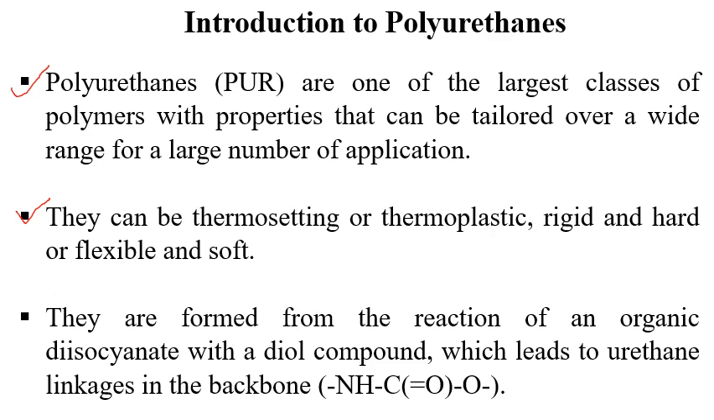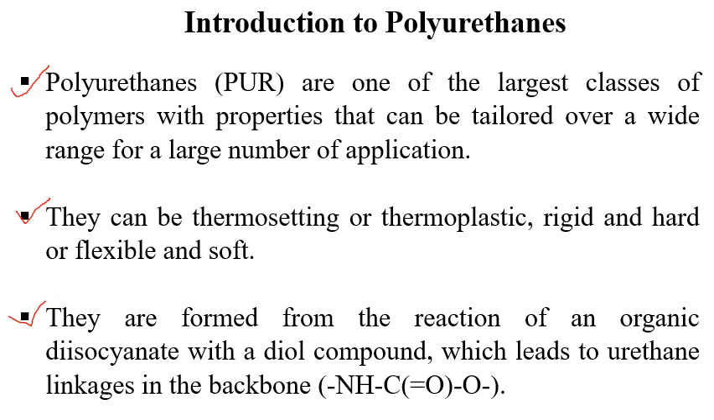Now, how are these polyurethanes formed? That is the big question. These are basically formed from the reaction of an organic diisocyanate with a diol compound. Diisocyanate means there is an isocyanate on both sides of the chain, which reacts with a diol compound. Diol means there are two alcoholic groups on the same compound. So when these react together, it leads to the formation of a urethane linkage.